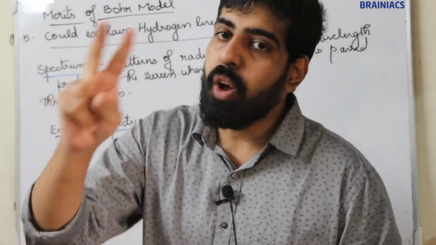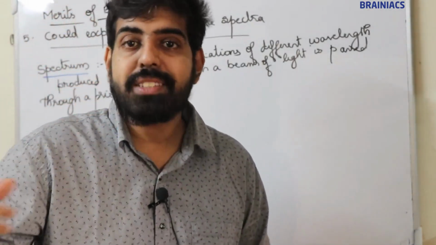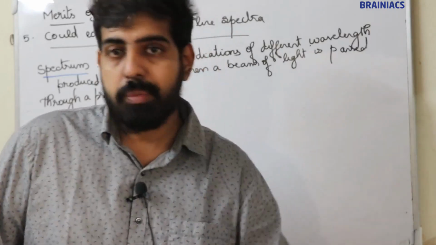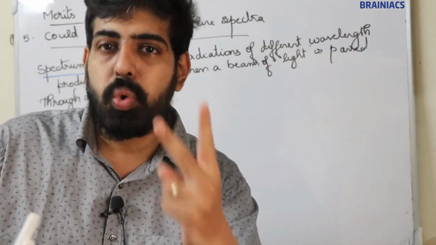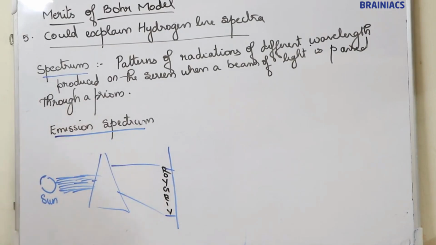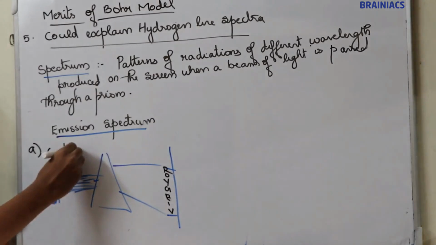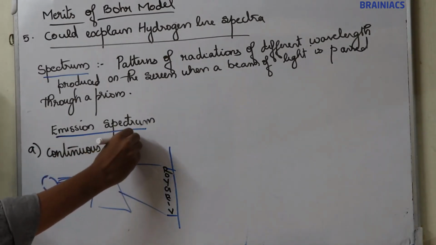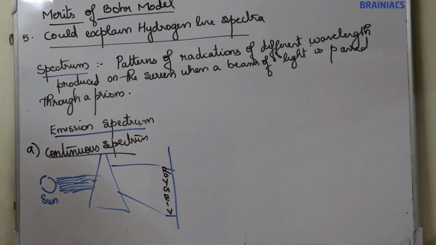Now emission spectra are of 2 types. Actually emission spectra are of 3 types, but for us we are only discussing 2 types. So emission spectrum can be classified into 2 types. First one is continuous spectrum, and second one is line spectrum.